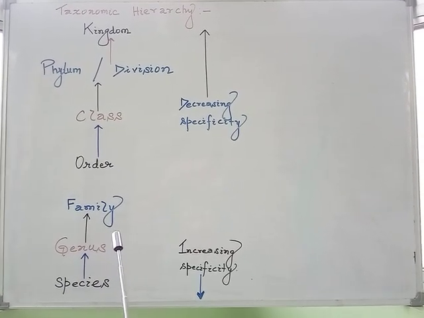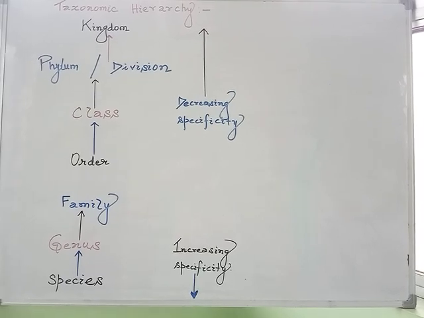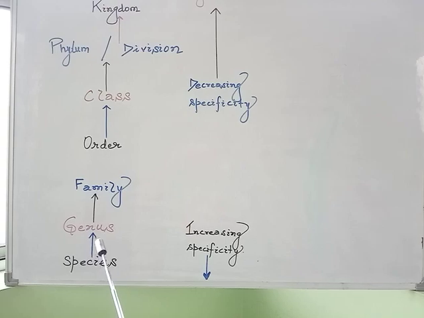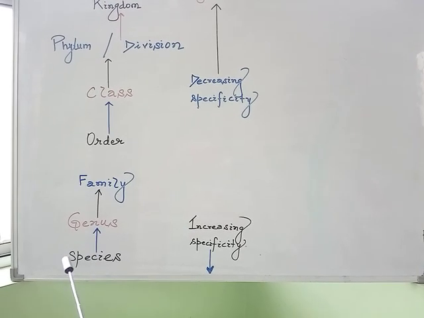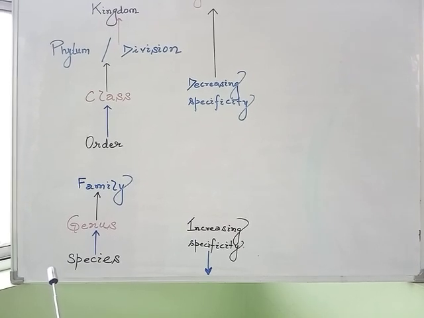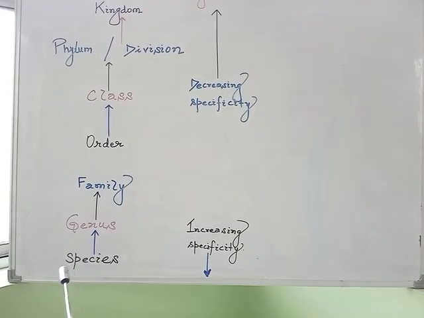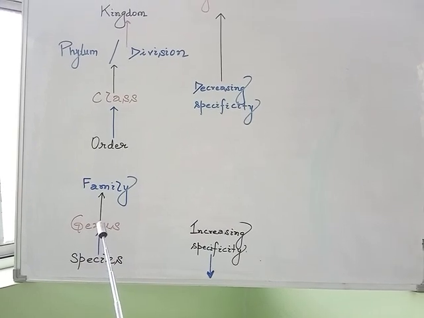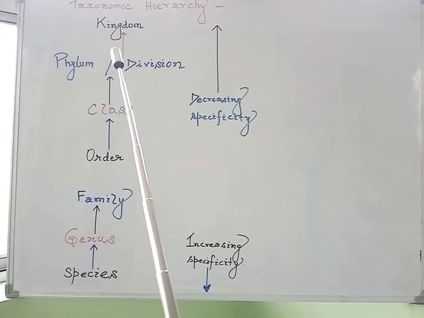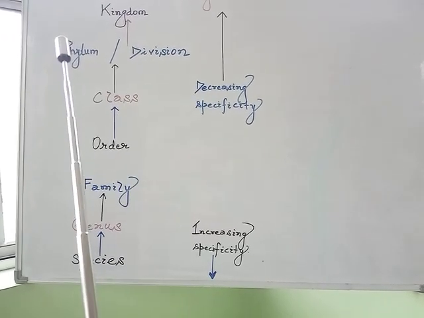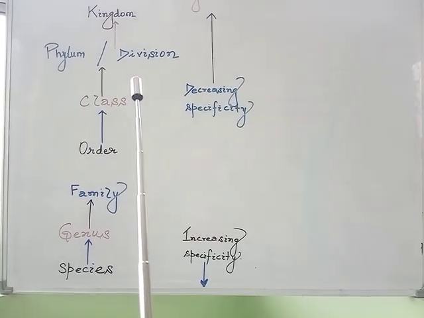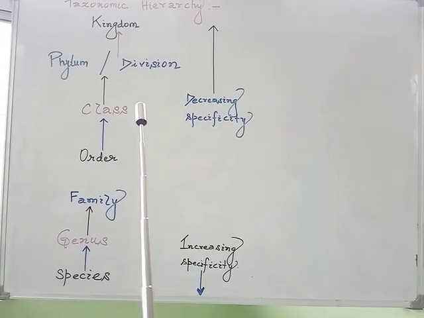We have also discussed that out of these various taxa, only the species has a real existence in nature, whereas the rest, genus, family, order, class, phylum, division, and kingdom, are just arbitrary groups which we have made for the convenience of study.